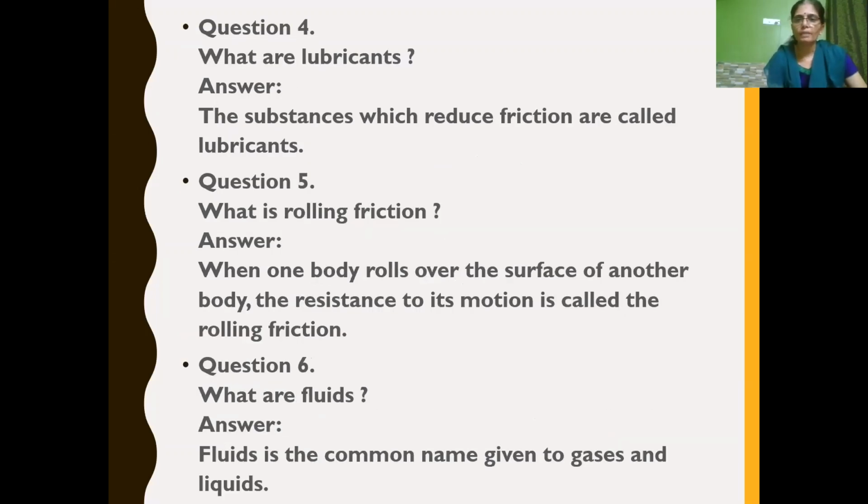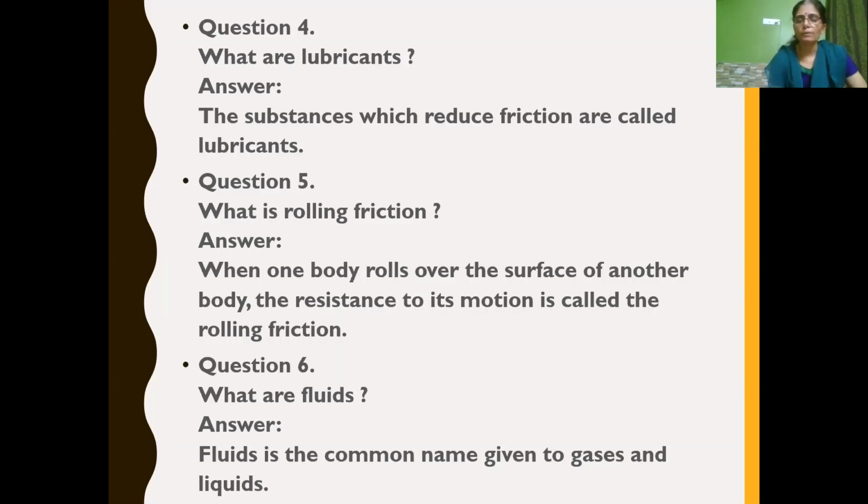Next, what are lubricants? The substances which reduce friction are called lubricants. The same may come in fill in the blanks: the substances which reduce friction are called dash. You can choose the option lubricants. Next, what is rolling friction? The friction caused when one body rolls over the surface of another body to oppose its motion is called rolling friction.